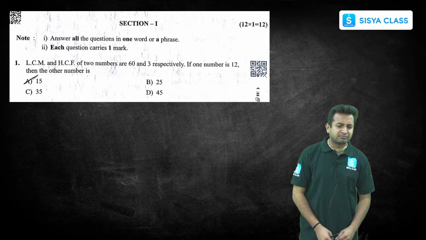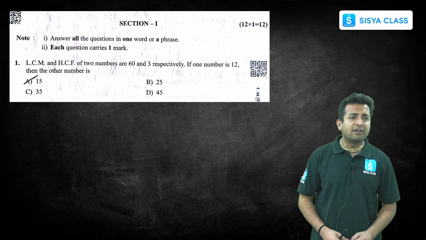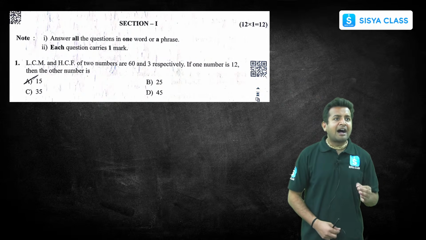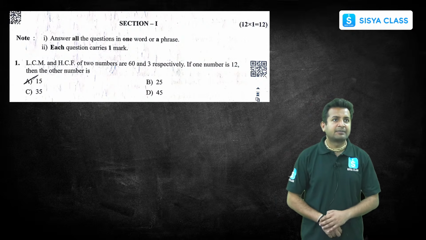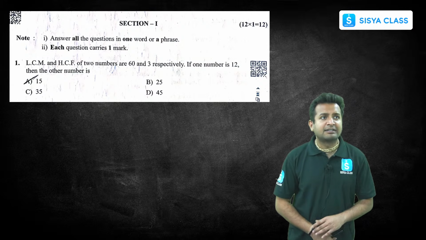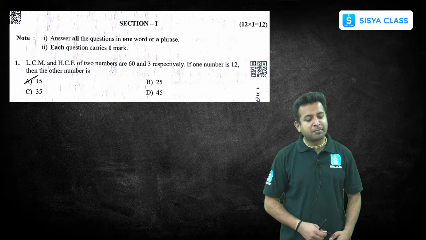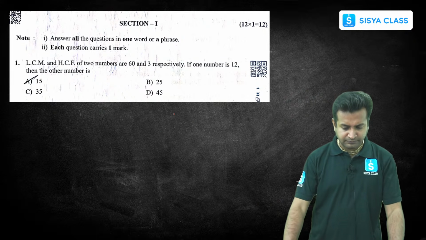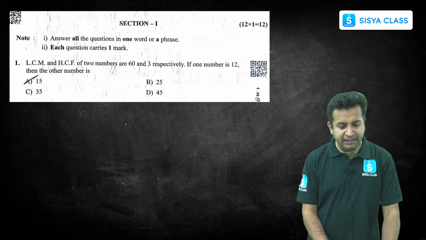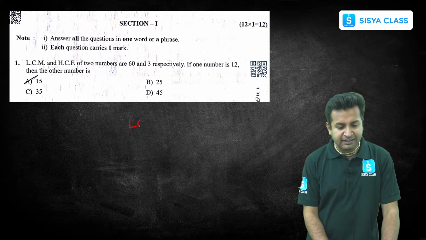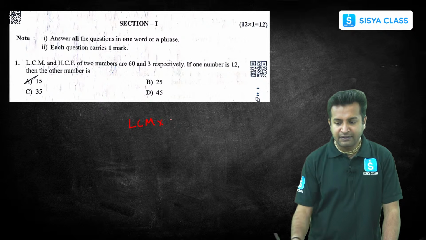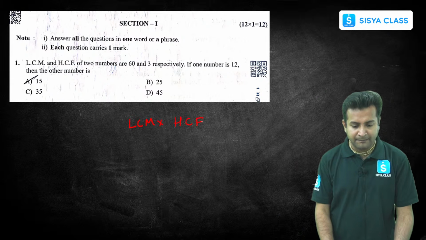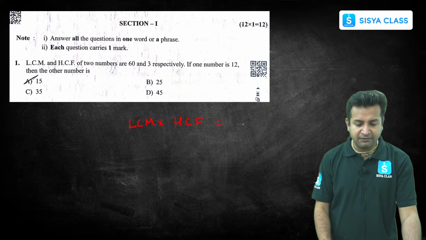So see, section 1, the first question, what they asked: LCM and HCF of two numbers are 60 and 3. If one number is 12, then the other number would be what? Very simple. We know the formula, right? The product of LCM and HCF is nothing but the product of the numbers.